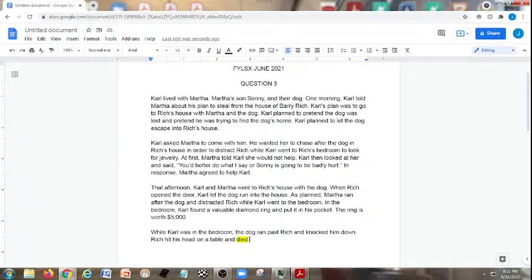Now Carl lived with Martha, Martha's son Sonny, and their dog. One morning, Carl told Martha about his plan to steal from the house of Barry Rich.